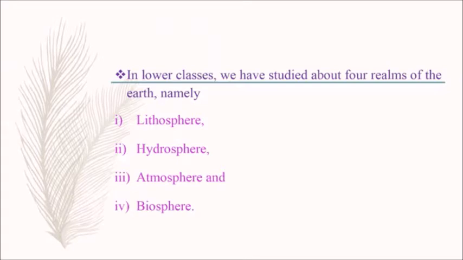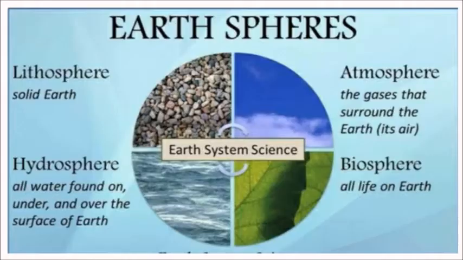In lower classes, we have studied about four realms of the earth, namely lithosphere, hydrosphere, atmosphere and biosphere. So in this picture we can see earth spheres like lithosphere, hydrosphere, atmosphere and biosphere.